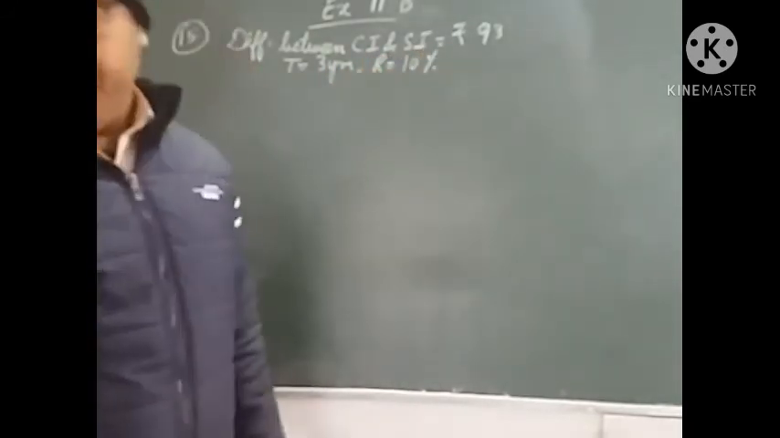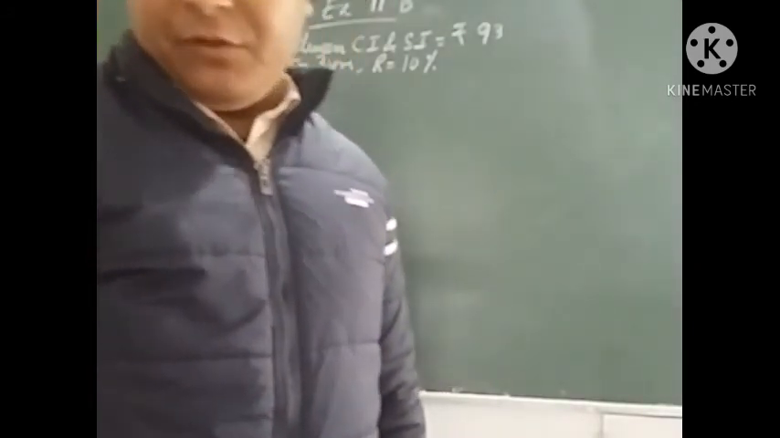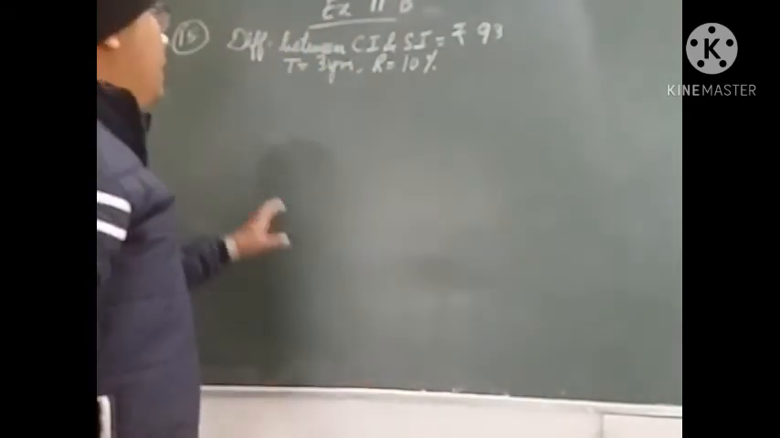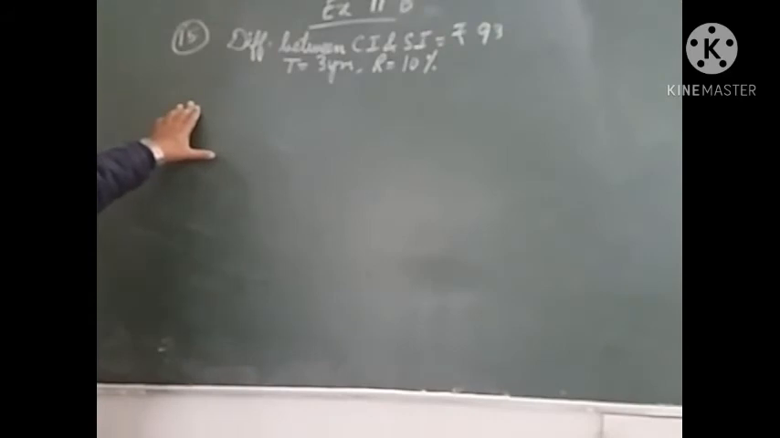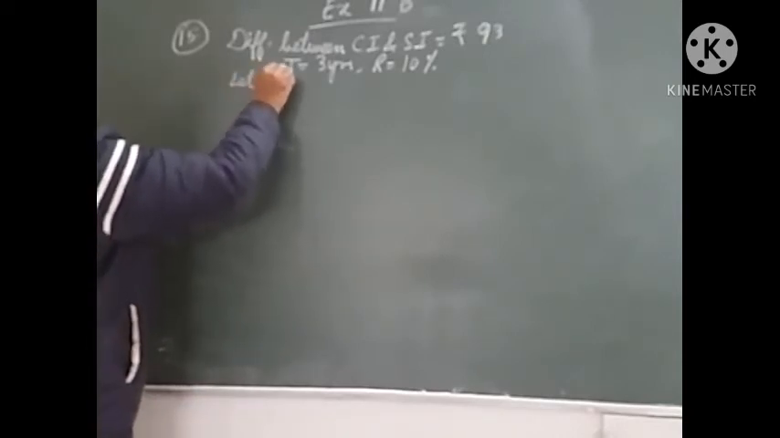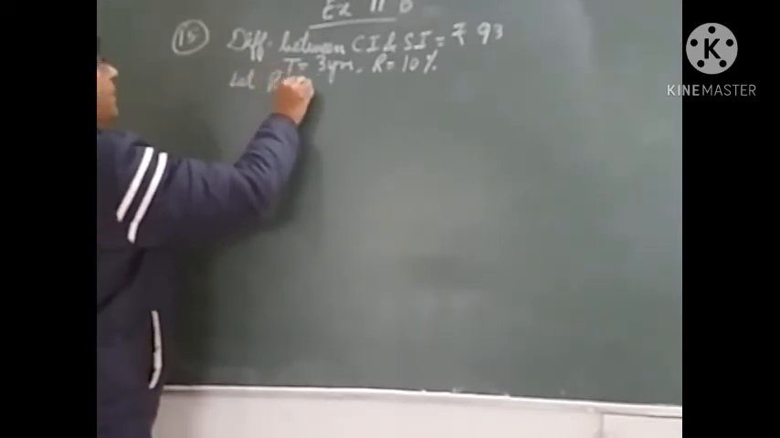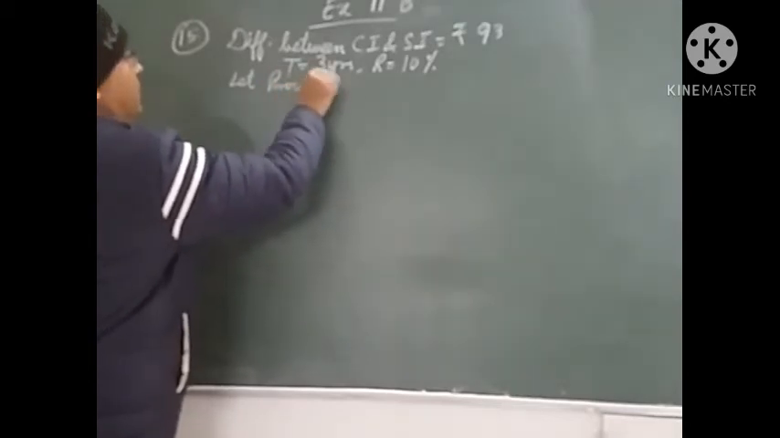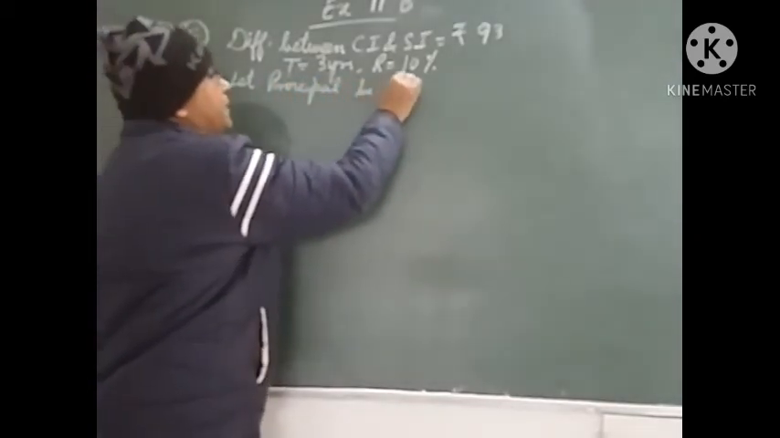What we have to find here? Find the sum. Principal we have to find. Okay. So difference between CI and SI is given, rupees 93. So first we will find the CI and SI for 3 years. Okay. Assuming the principal as rupees 100. So let principal be rupees 100.